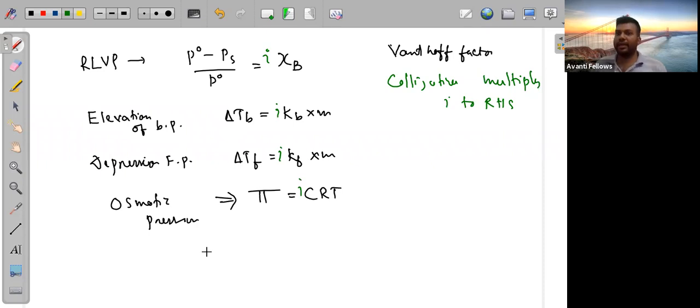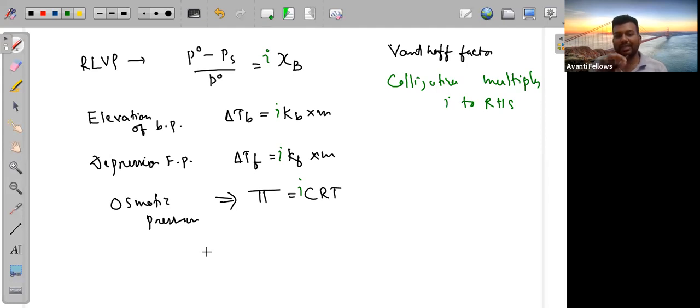Yeah, Arjun, Kf and Kb are constants. Okay, that is one type of number we will get. And definitely, if you are taking solvent, colligative property depends upon the amount of the non-volatile substance which you are taking. But if you are changing the solvent, different solvents have different Kf and Kb values. So in that case we can say that Kf and Kb depend upon the nature of the solvent, but there is no relation with the non-volatile solute, the compound which you are using as solute.